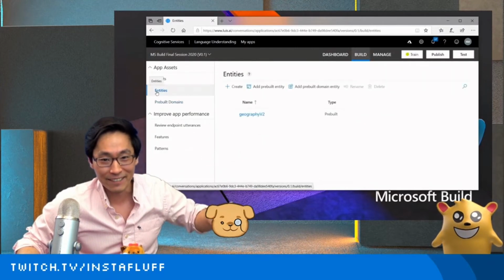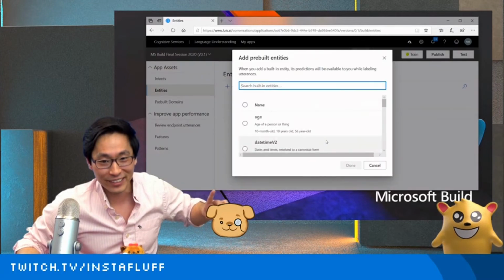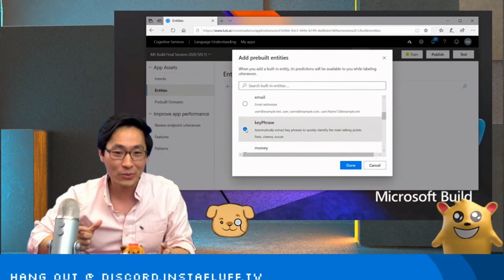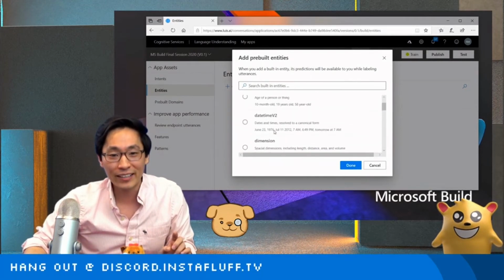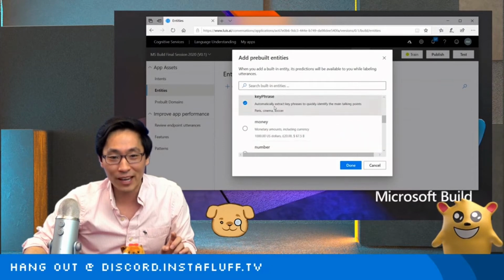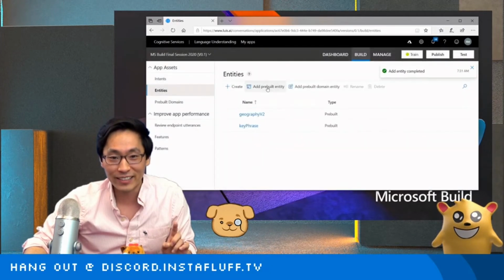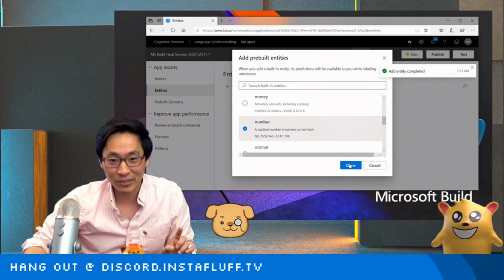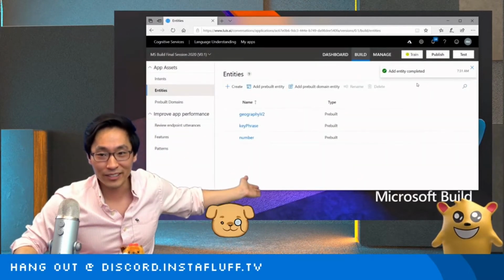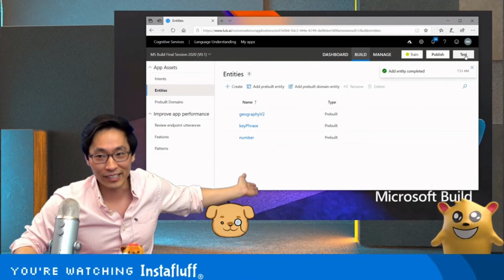You can go to entities, you can get the pre-built entity. We're going to add not only the key phrase to recognize what kind of foods we added, we're also going to add number. I think I can add, oh no, I have to add one at a time. Okay, so I'm going to add key phrase. Then I'm going to scroll down and go to number. Bam! And remember how I said you don't have to train after you add the entities?